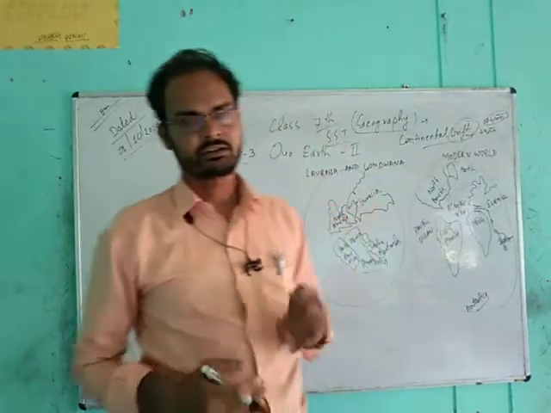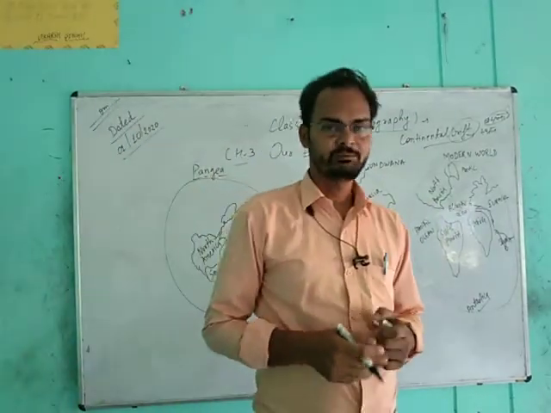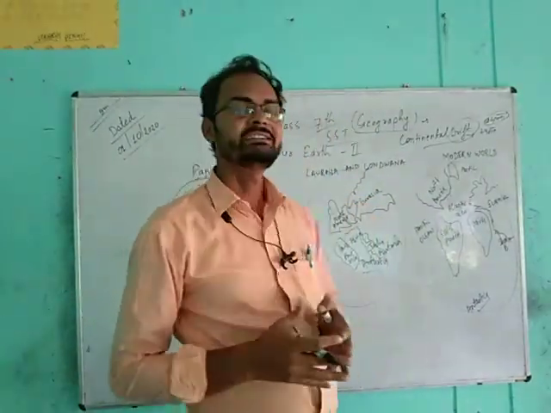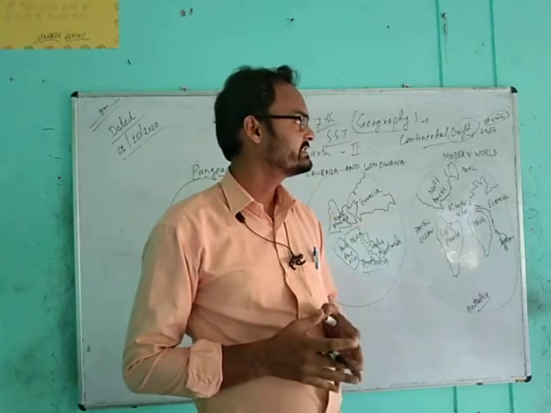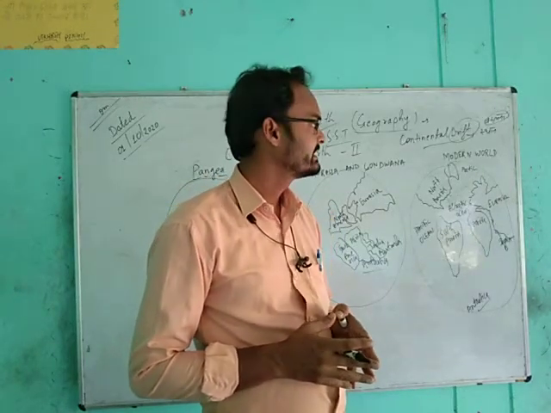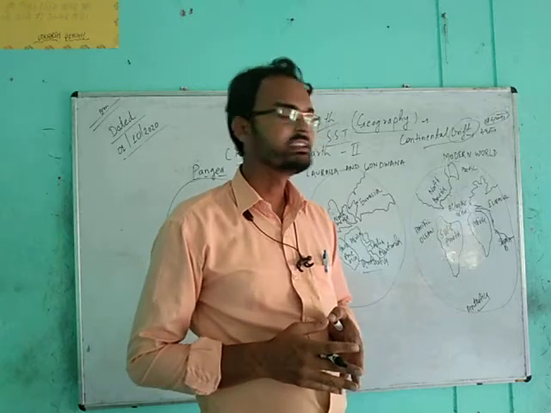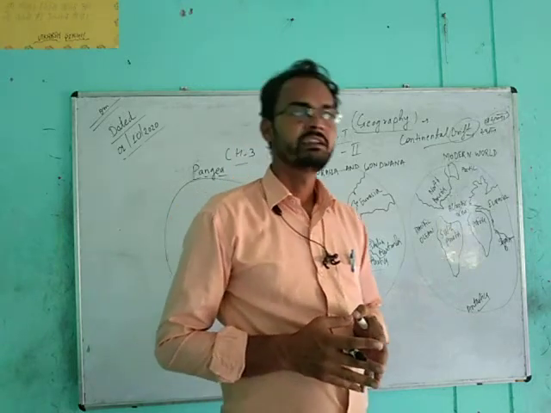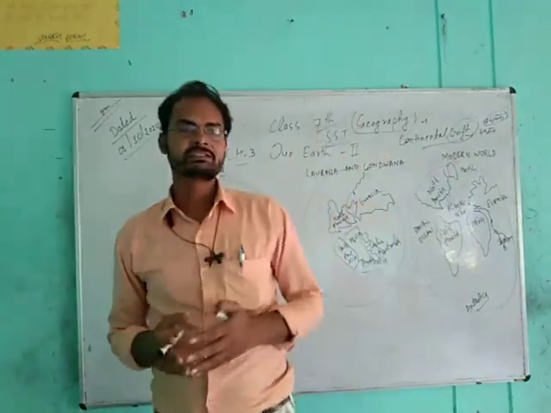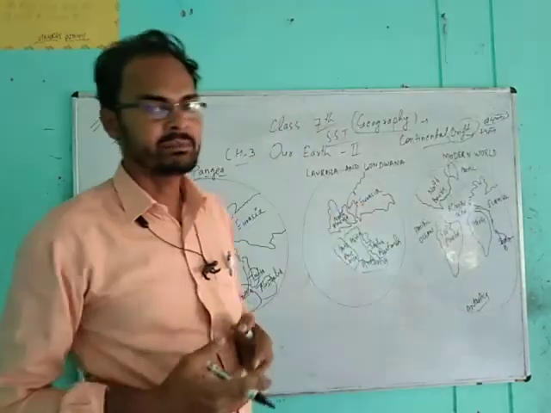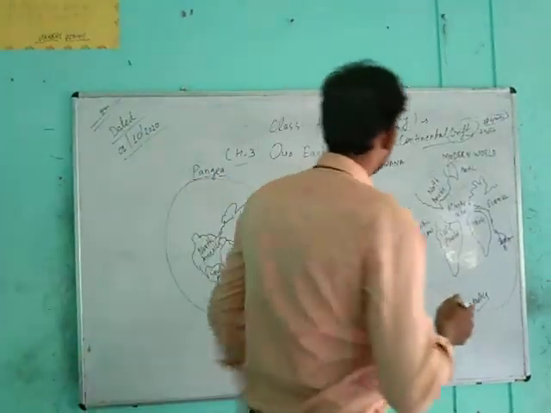There is a continuous movement, and by that movement the continents are exchanging their places and moving here and there, making distance between them, sometimes less and sometimes more while moving.